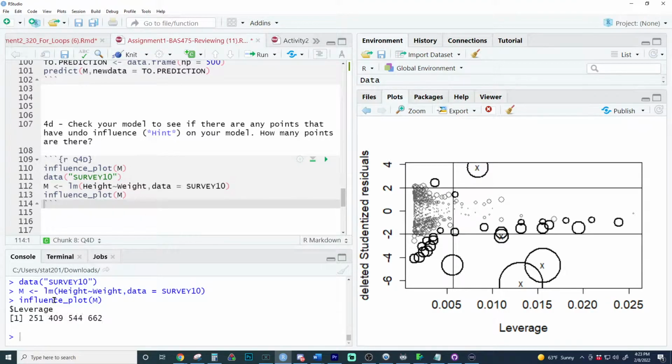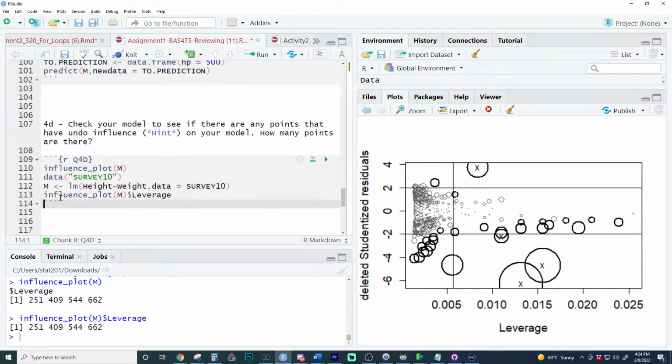Now what's really even better is you could take this and get this vector right here. There's the vector, and you could run it right here on this. How can we find out how many things are in this? If I want to know how many things are in this, what code could I put in front of this core to find out how many influential points there are?